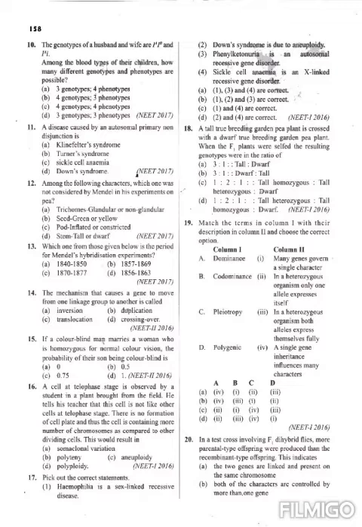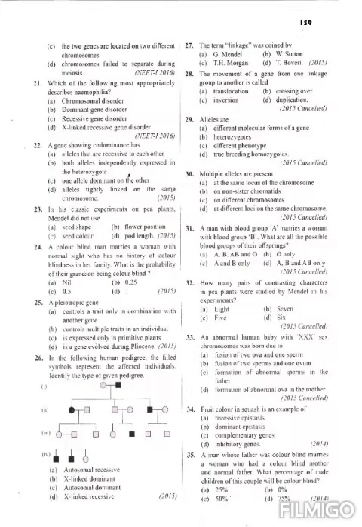We are discussing question number 21. Which of the following most appropriately describes hemophilia? The options are: a chromosomal disorder, dominant gene disorder, recessive gene disorder, X-linked recessive gene disorder. So hemophilia is an example of an X-linked recessive gene disorder. It is also an example of crisscross or zigzag inheritance.